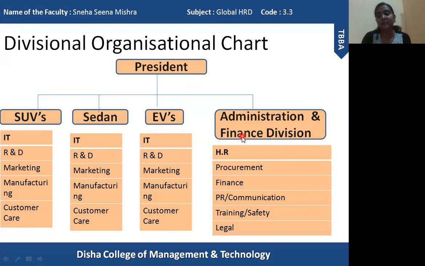And then comes the administration and finance department. This is an entire department which combines these three divisions. So the administration and finance department actually manages these aspects of these three divisions. Clear? They are involved in hiring human resources, gathering finance, trainings, and legal and safety aspects. So these are the four divisions. Each and every division has a different set of departments. Okay, this is the divisional organizational chart.